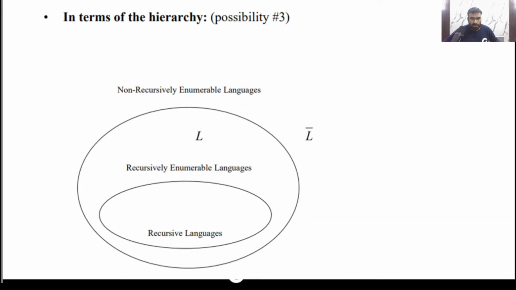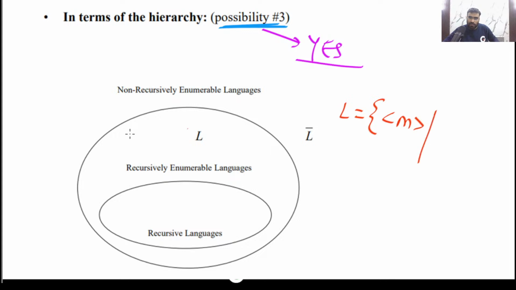Is this possible? Please tell me. This possibility means L is RE and L bar is not RE. Is this possible? Yes, this is also possible, no problem. Can you give me one example?